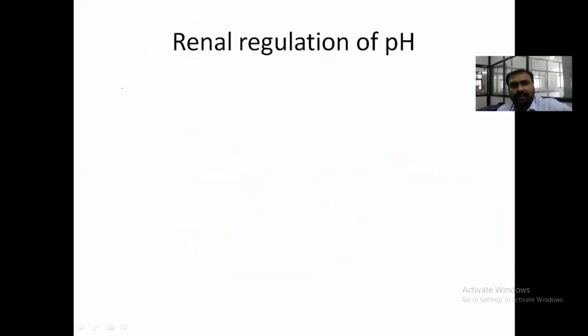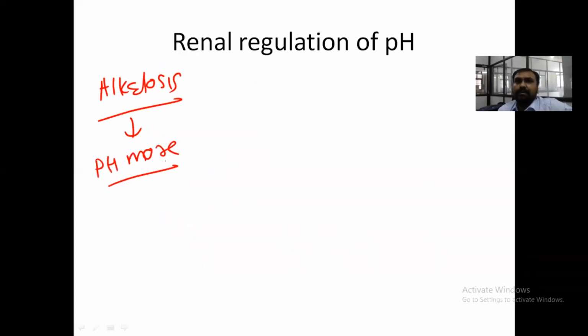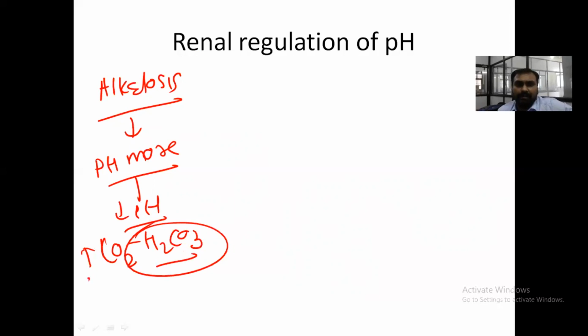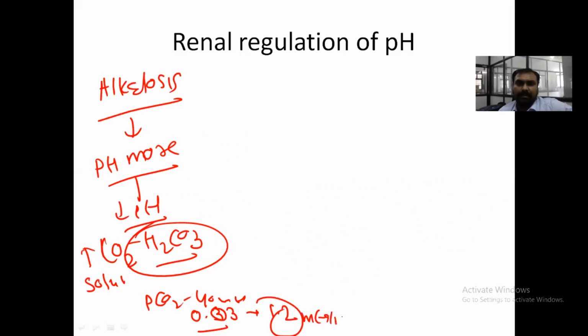Same way, whenever there is alkalosis, that means the pH is more, so to decrease the pH, what will happen? The respiratory center is depressed, so CO2 will accumulate, and ultimately it will form carbonic acid. What is the solubility of this H2CO3? Normal PCO2 level is 40 mm Hg, and the solubility coefficient of CO2 is 0.03, so it is around 1.2 milliequivalent per liter.